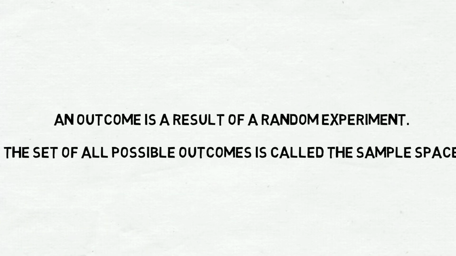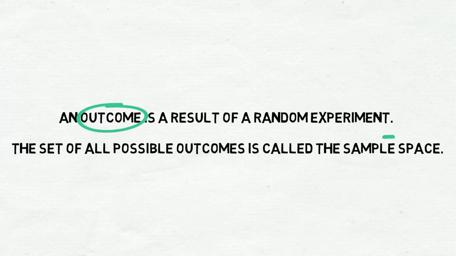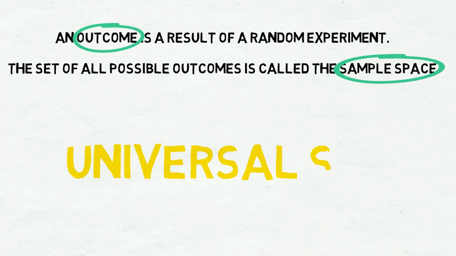An outcome is the result of the random experiment. The set of all possible outcomes is called the sample space. Thus, in the concept of a random experiment, the sample space is our universal set.